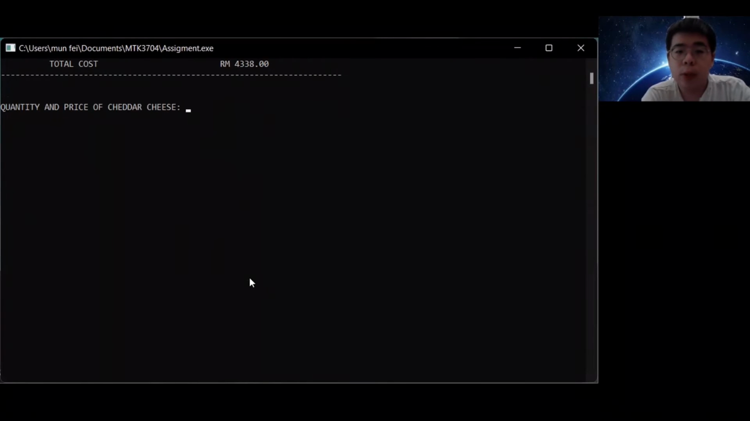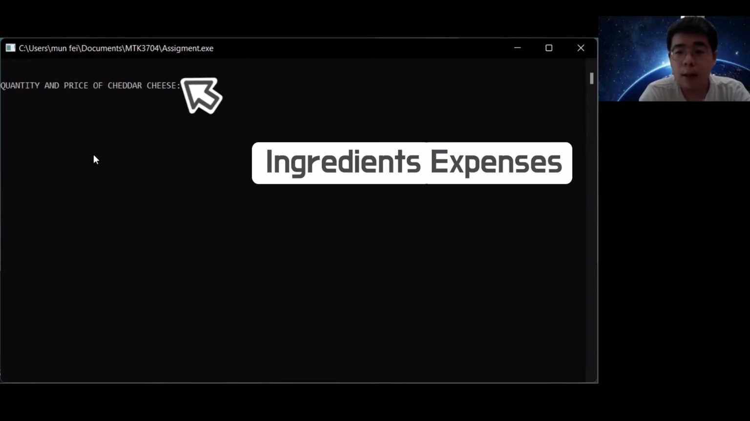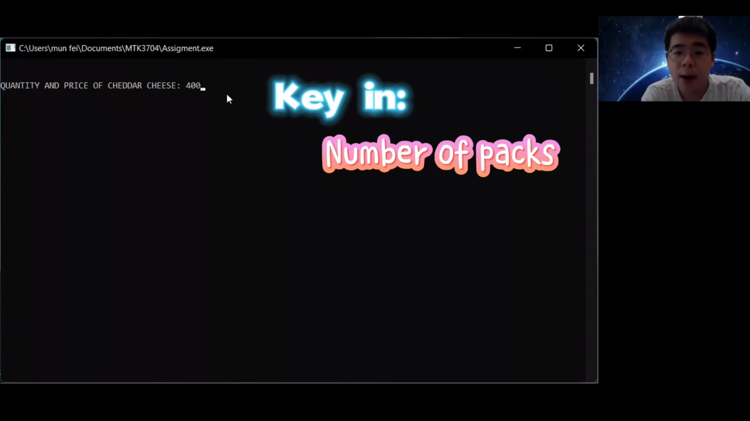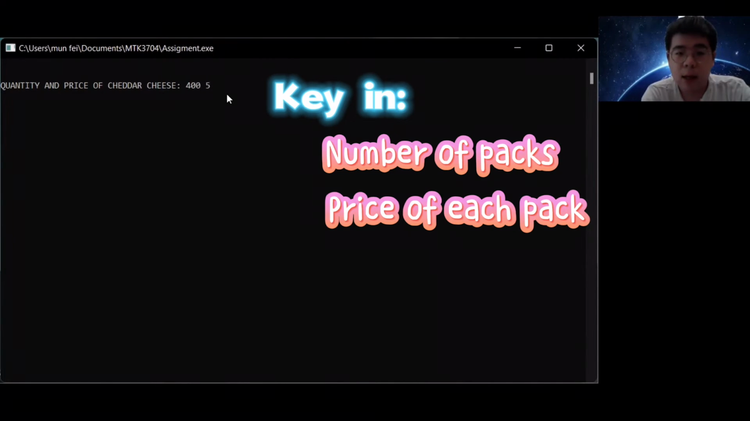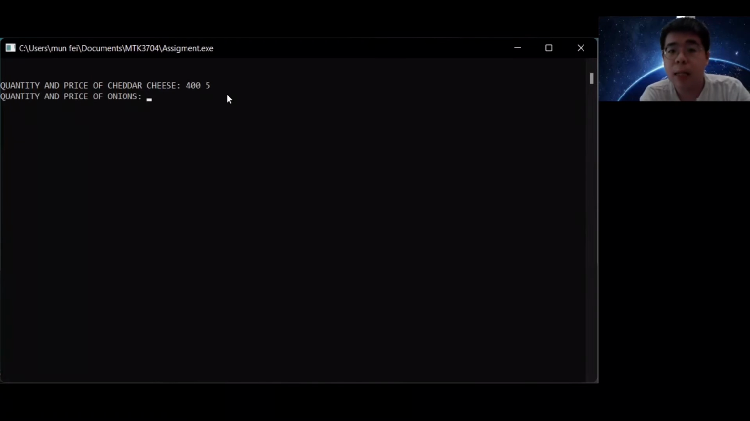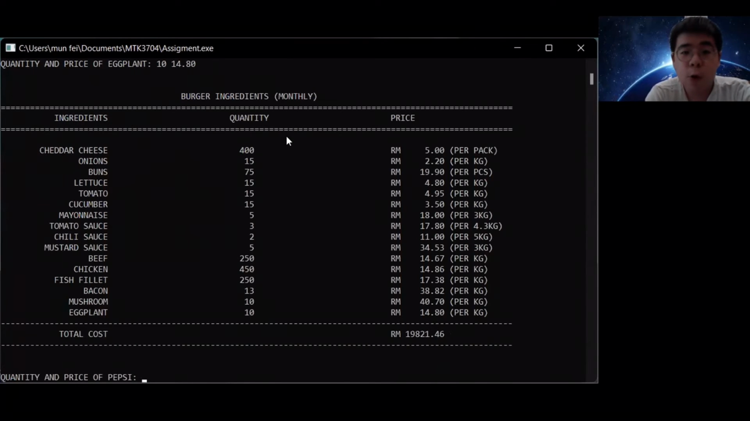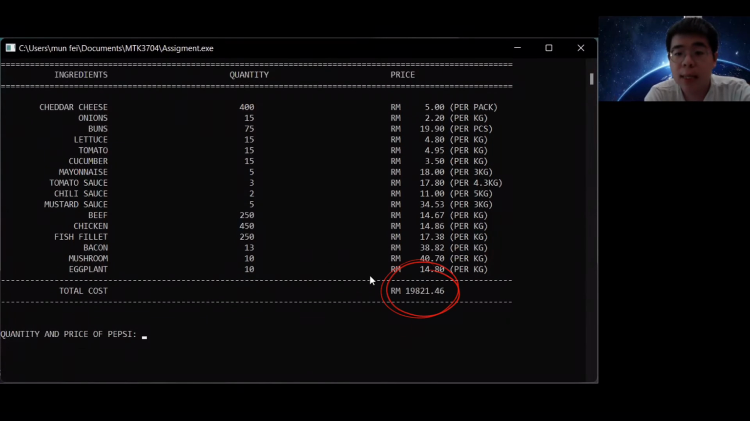And then we go to the part which is the expenses that you use to buy the ingredients for your catering. For ingredients, you have to key in the quantity and the price. For example, for the cheddar cheese, I have to buy 400 packs, and each pack is 5 ringgit. And then we key in the following ingredients and their prices respectively. After you key in all of the quantities and prices and press enter, you will see the table with the total cost you need when you buy the ingredients monthly, which is 19,821 ringgit and 46 cents.